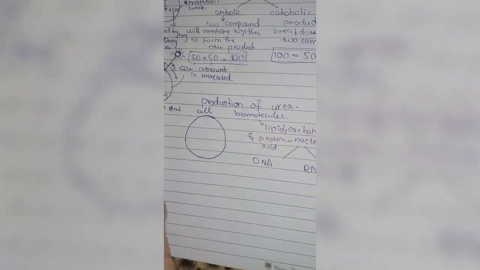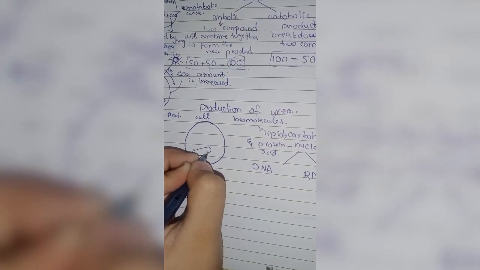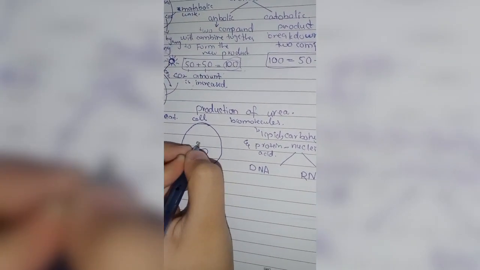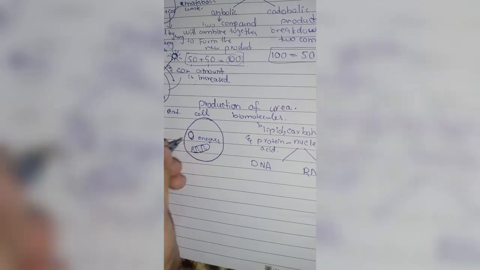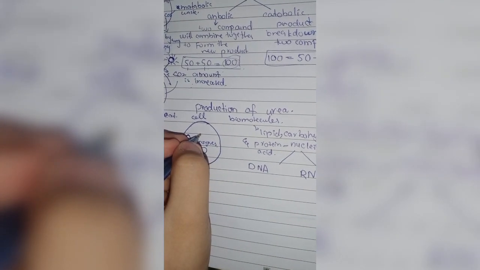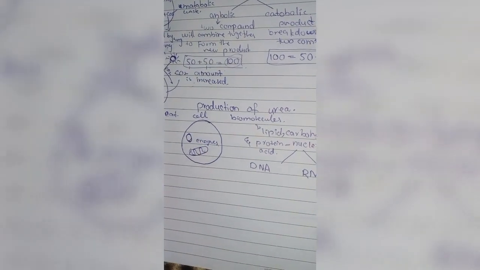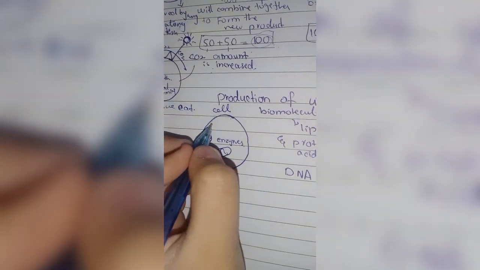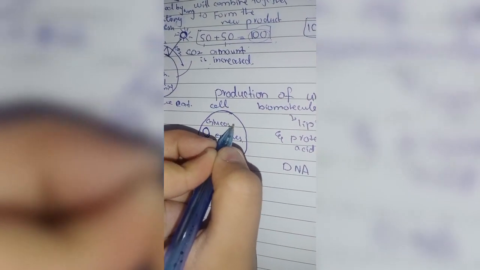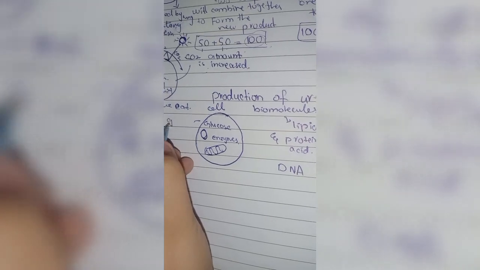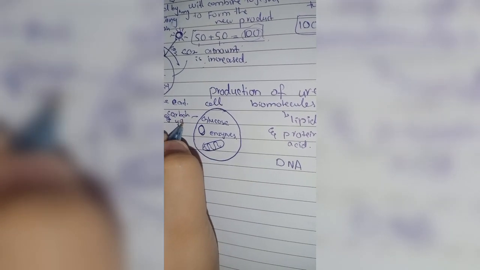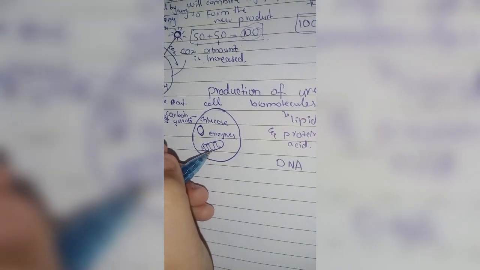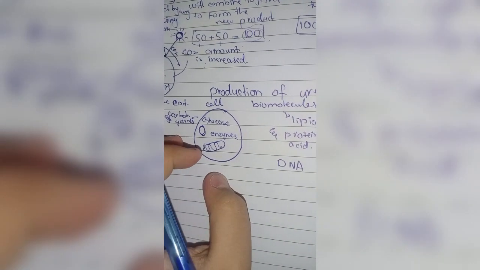Okay, so here we have mitochondria, enzymes, lipids, and carbohydrates, like glucose, and glucose is a carbohydrate. Mitochondria and enzymes play the main role.